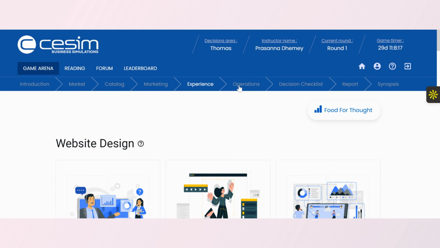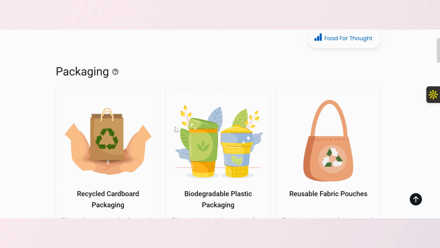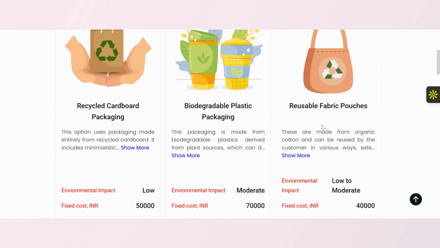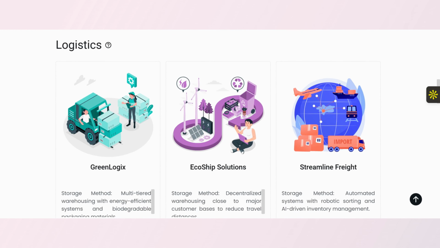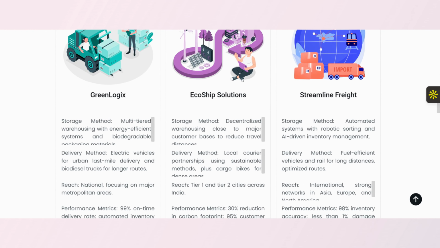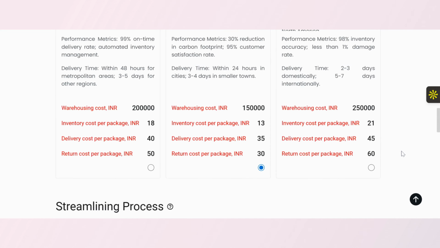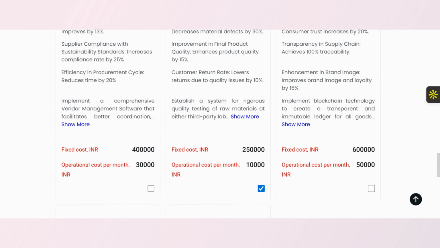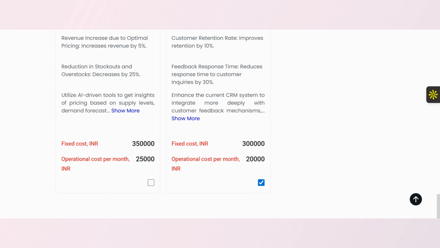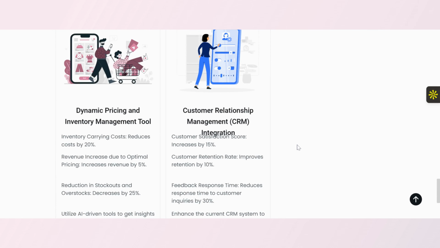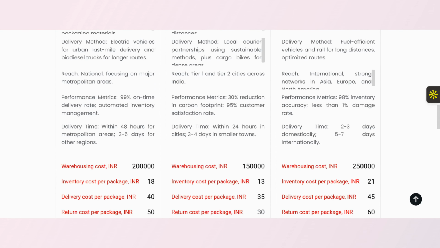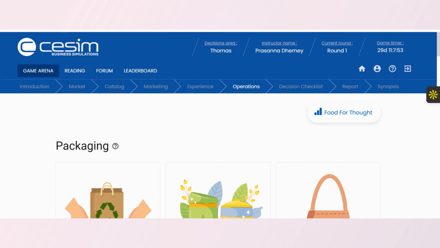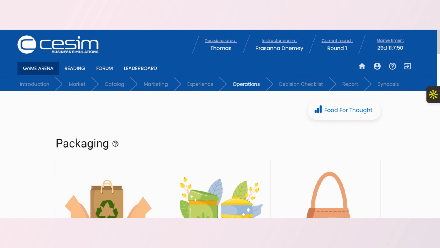Our next step is the operations section. Here, we will select packaging that aligns with our sustainability goals while considering cost implications. We will choose a logistics partner based on speed, reliability, and coverage. We will invest in the operational tools that best support our growth, such as CRM systems, inventory management tools, or transparency solutions. Strong back-end operations contribute to smooth delivery, reduced costs, and higher customer trust.